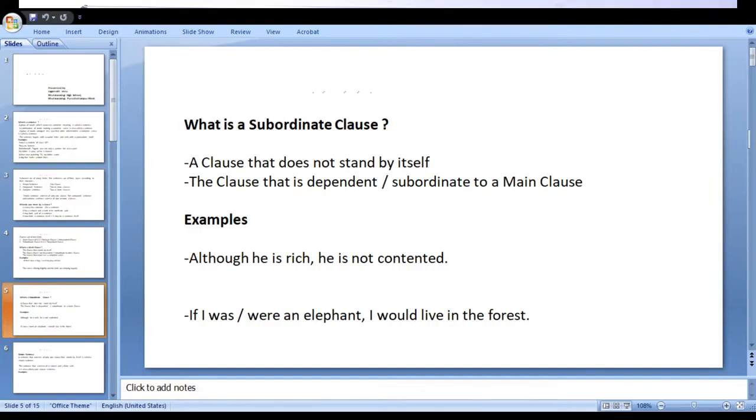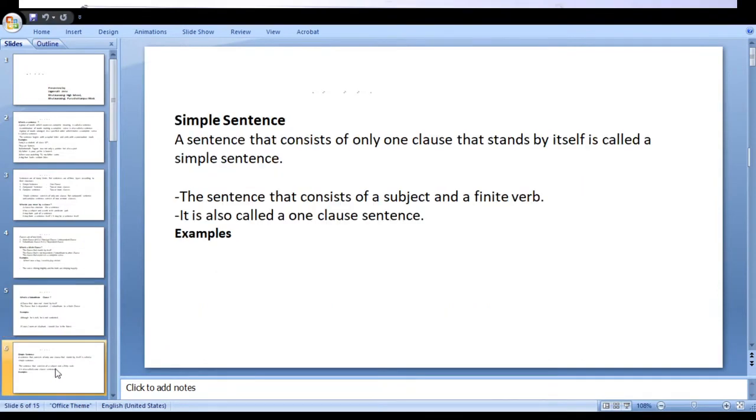That means this is the difference between a main clause and a subordinate clause. A main clause is a clause that is not dependent on another clause. It stands by itself, whereas a subordinate clause is completely dependent and subordinate to a main clause. That is the difference between both clauses. The main clause is shortly known as MC, and the subordinate clause is shortly known as SC. Have you understood?